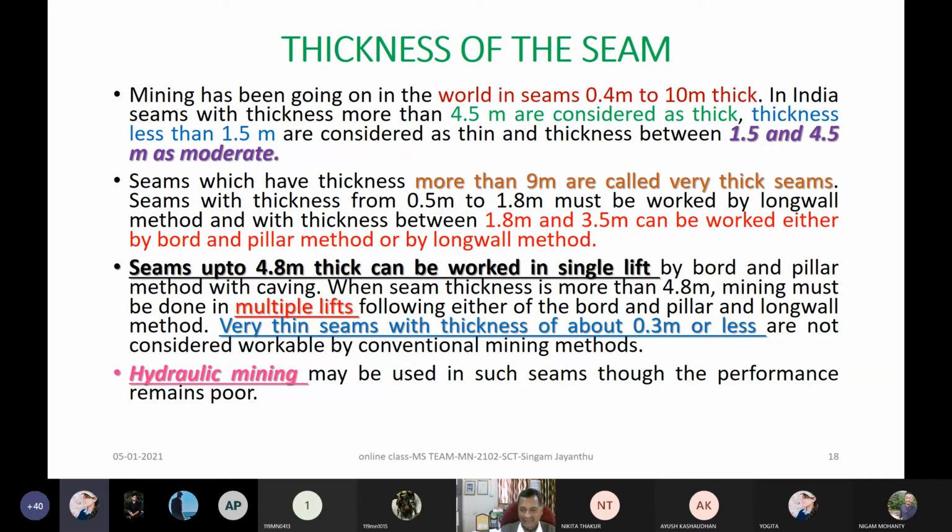When you design any method by caving, you design in such a way that if it is multiple seams, or a thick seam in multiple sections, this is as good as multiple seams. Only thing is the parting. Say there is a 20-meter thick seam with working in two sections: the top section with sandstone roof, and the bottom section with sandstone floor and coal roof.